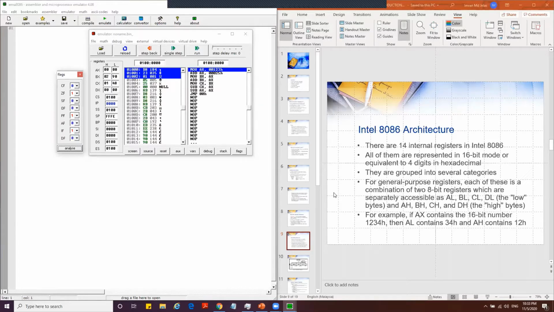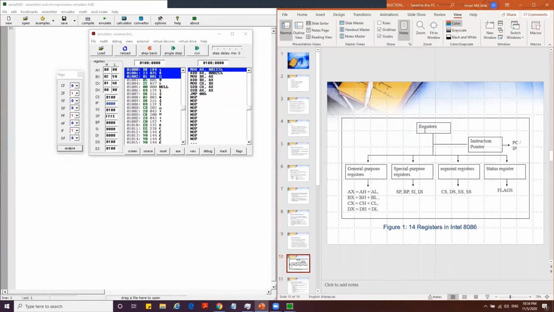Let's move on to the next slide. Registers, as previously discussed: there are 14 of them. Here you can see 13, and here the flag, the whole flag, is the 14th.